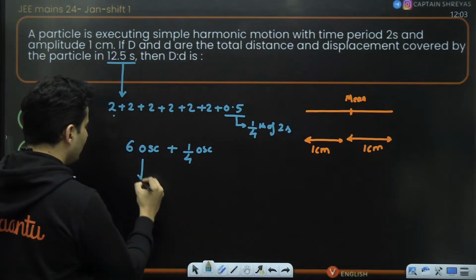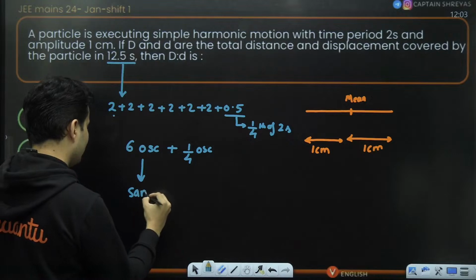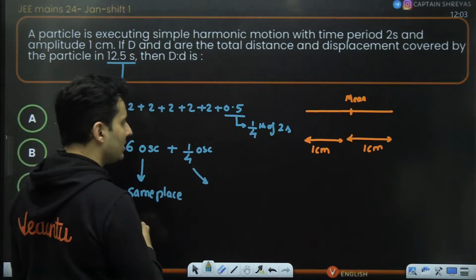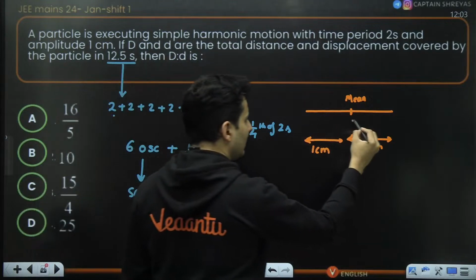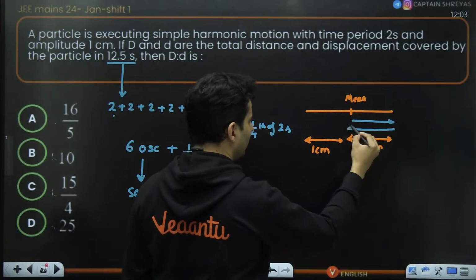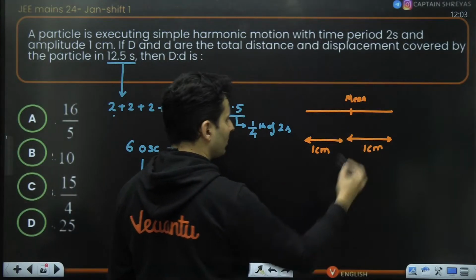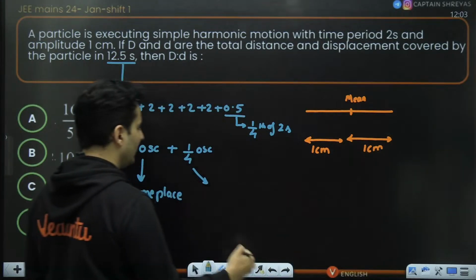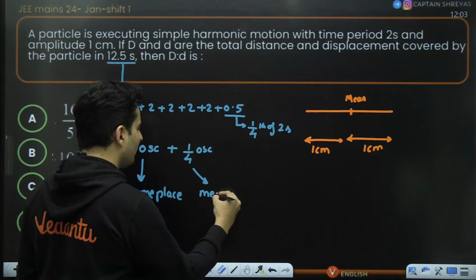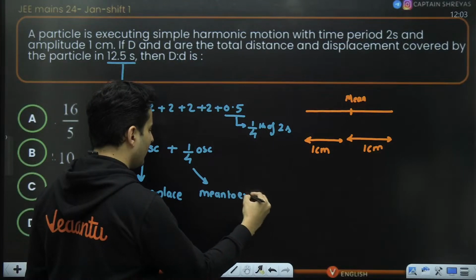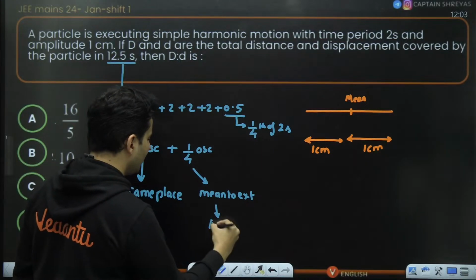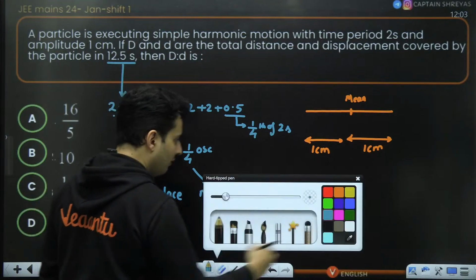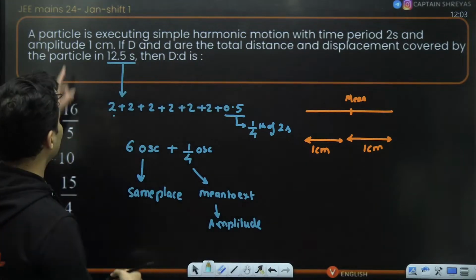So this will definitely bring you back to the same place. But what will this do? If you are at mean, it will bring you to extreme. If you are at extreme, it will bring you to mean. That is 1/4. That's how it is. So it will take you from mean to extreme position. That means it is basically the amplitude. From this, easily you can find the displacement.